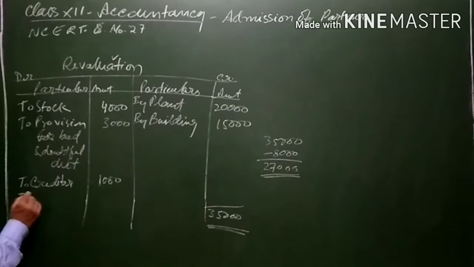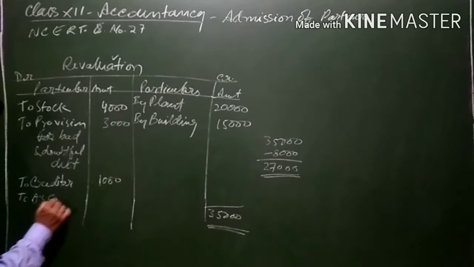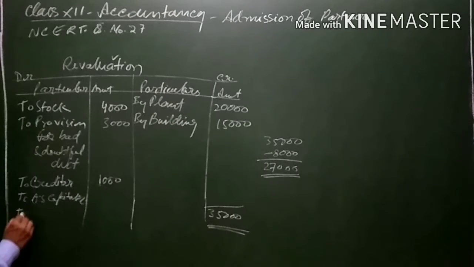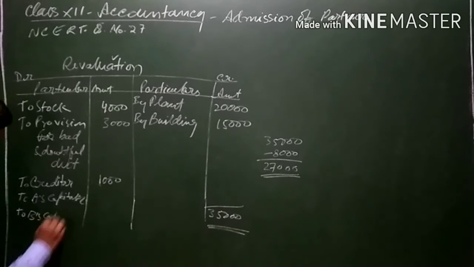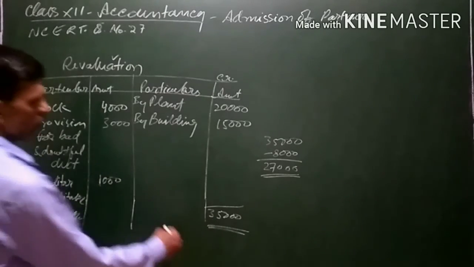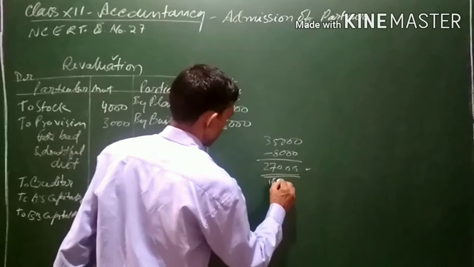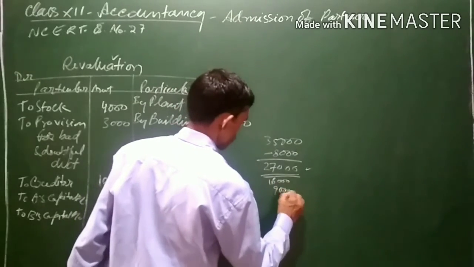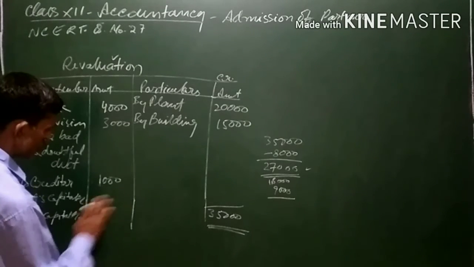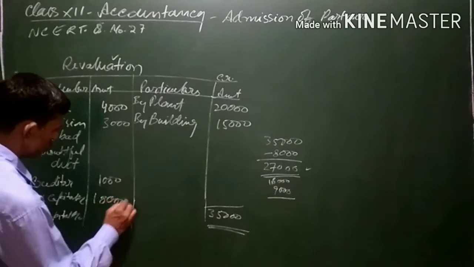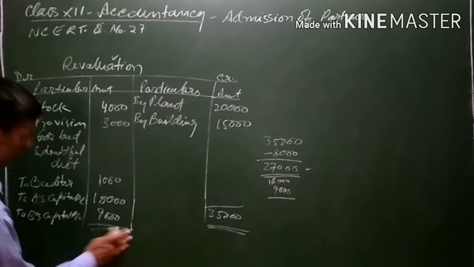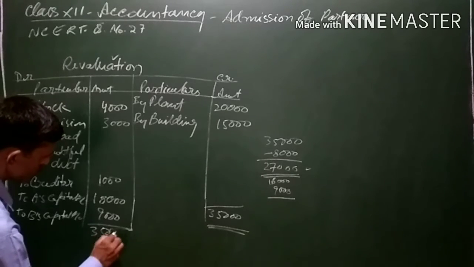So this profit will be transferred to A's capital account and to B's capital account, in the ratio 2:1. It will come to 18,000 and 9,000. 18,000 of share of profit at the time of revaluation will go to A and 9,000 will go in the account of B. Total will come to 27,000 again.